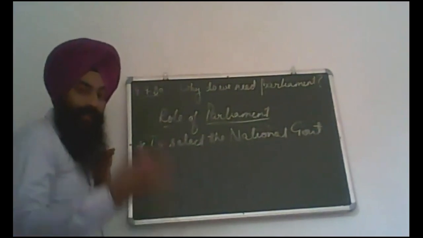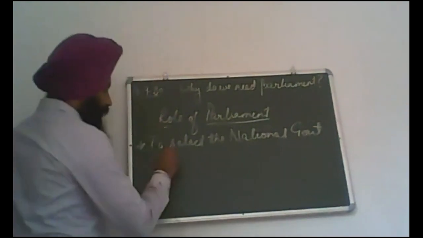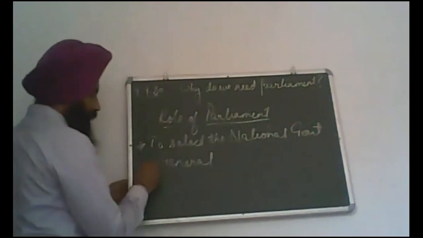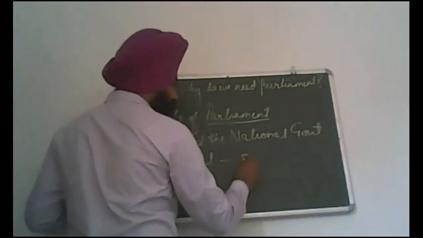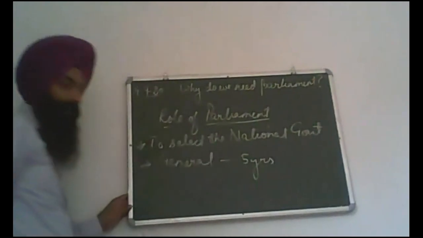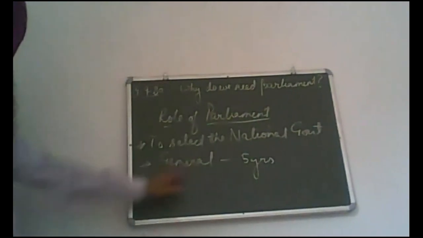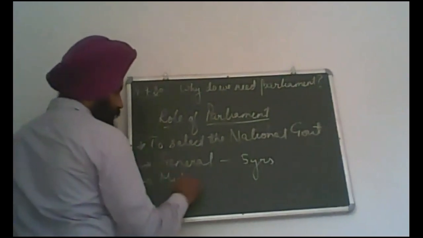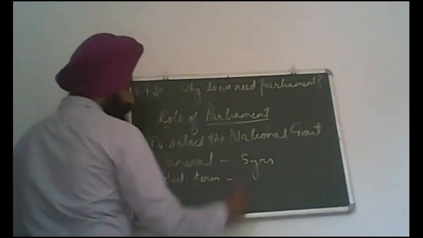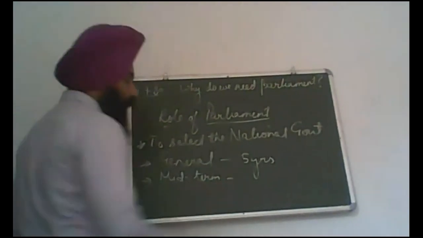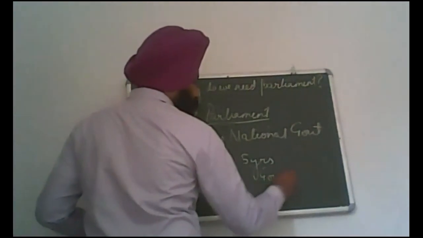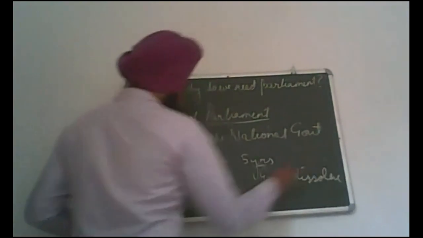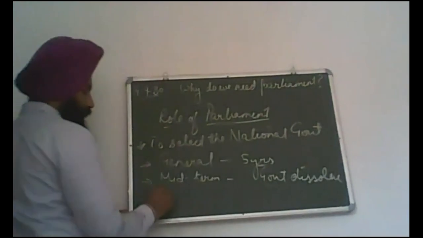There are three types of elections, as we discussed. One is general elections, which are held after 5 years, after the completion of the tenure. Second is midterm elections. This is a state when the government dissolves before the completion of 5 years.